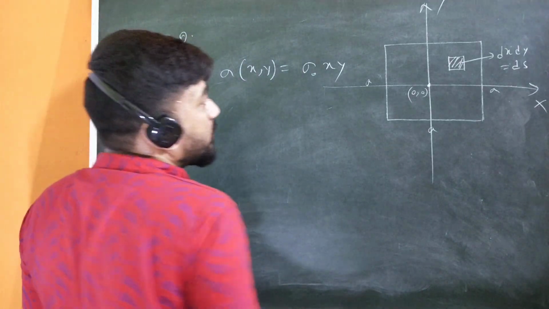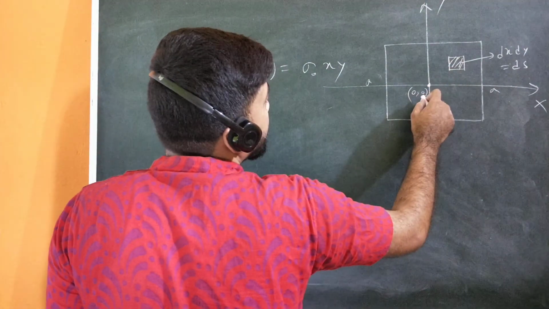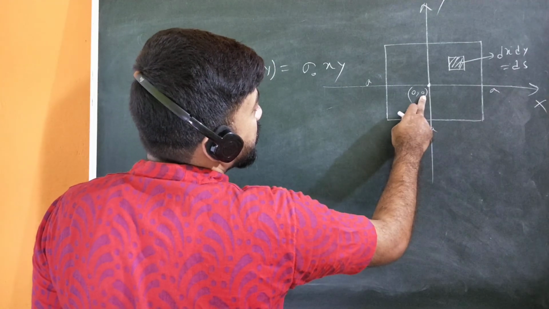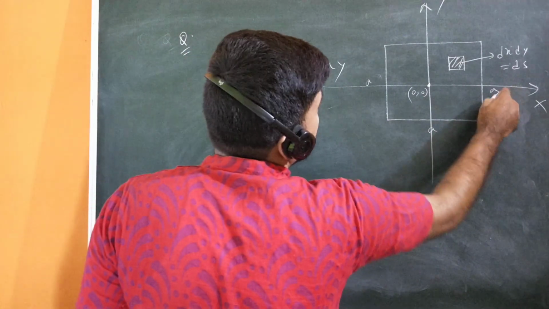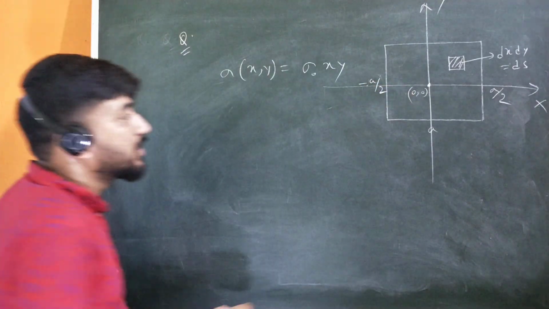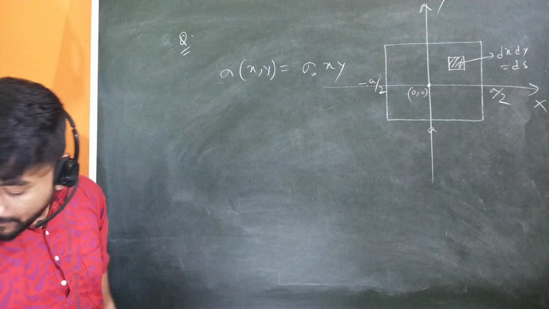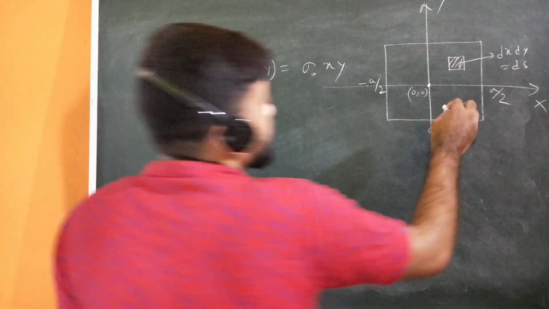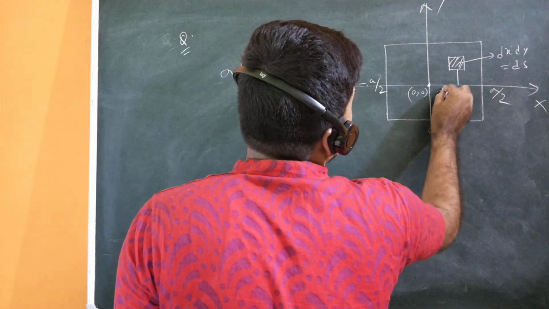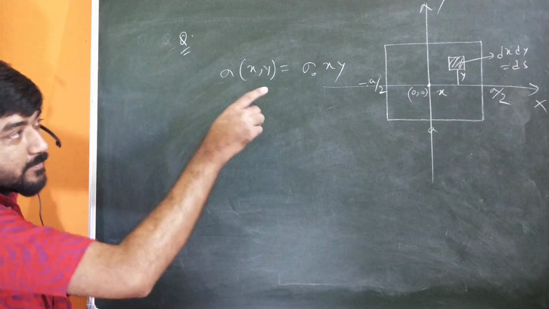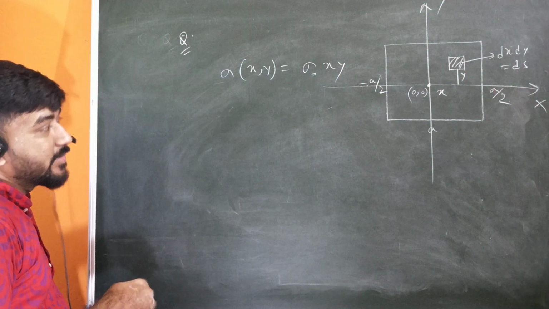And what will be the position of this dx dy? So if this is 0, 0, then it will be a by 2, and it will be minus a by 2, because this is a square. Okay, and this dx dy has a position along the x axis and along the y axis. So at x comma y we have a small area element dx dy.